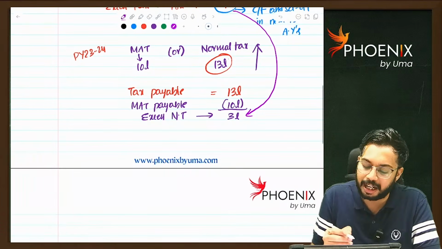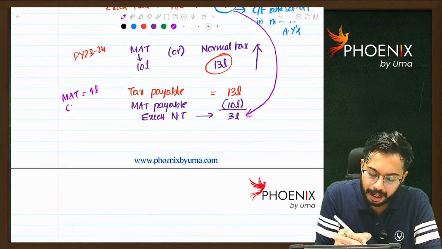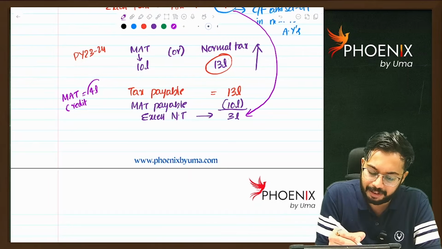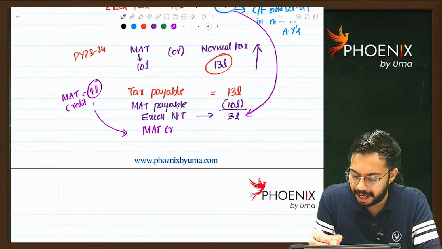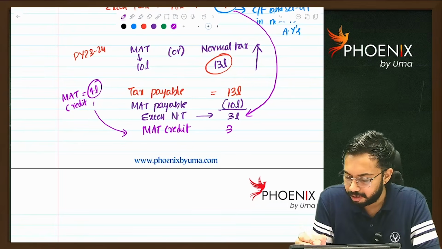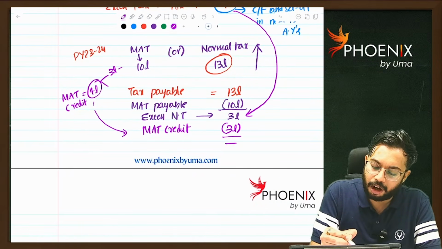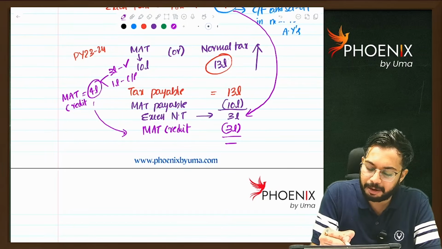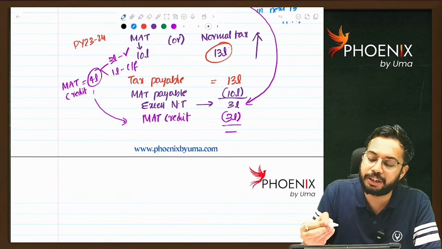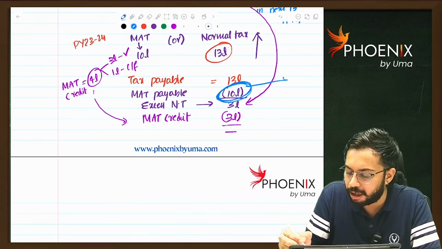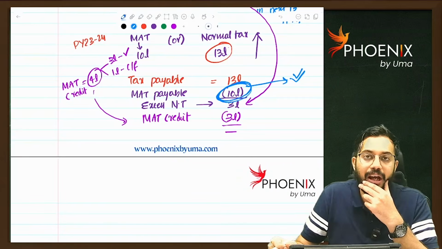MAT credit available is 4 lakhs, but out of this, you can set off only 3 lakhs. Balance 1 lakh will be carried forward to subsequent years. So in the current year, you are required to pay 10 lakhs. Are you able to understand? Minimum MAT you are required to pay to the government.